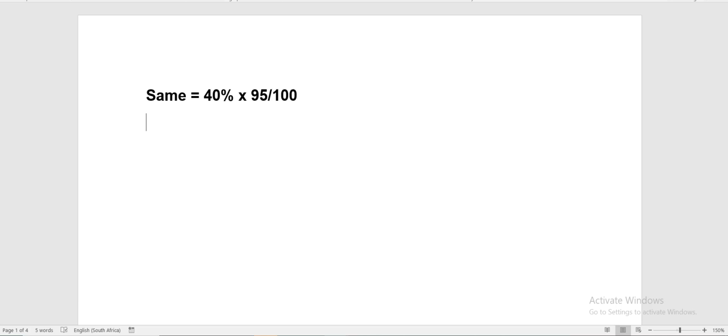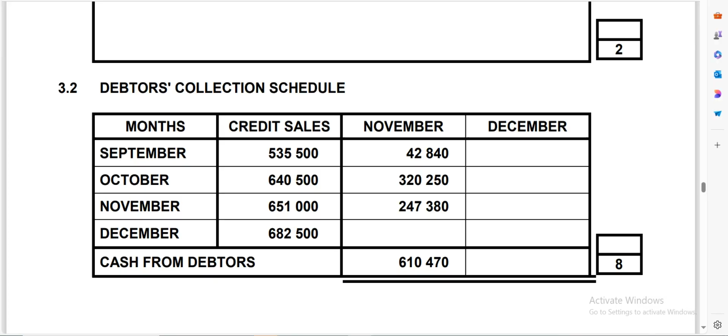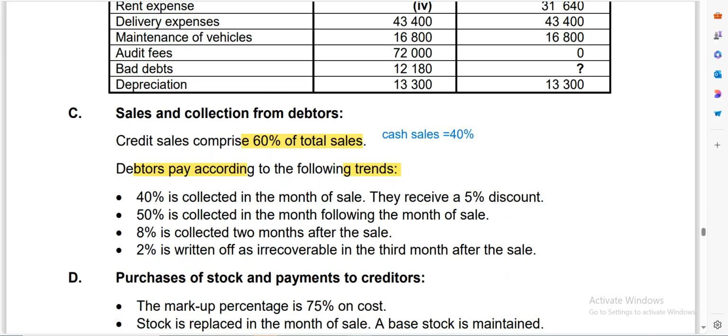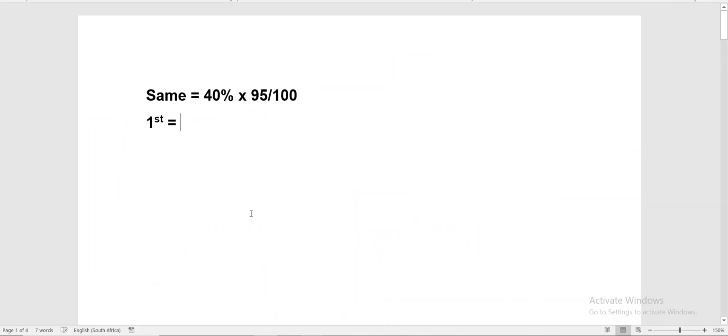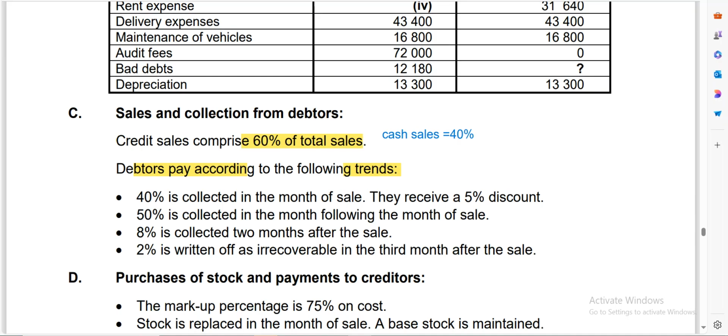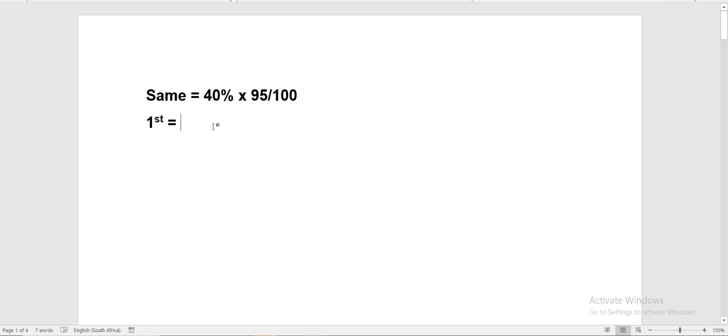And then in the first, let's hear what they are saying here. So in the first month, how is it going to be? They're saying that 50% is collected in the month following the month of sale. So the month after will be the first month. So that 50% will come here. So remember, the 40% is in the same month.